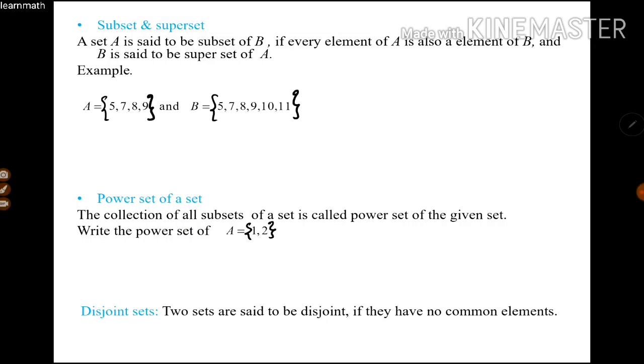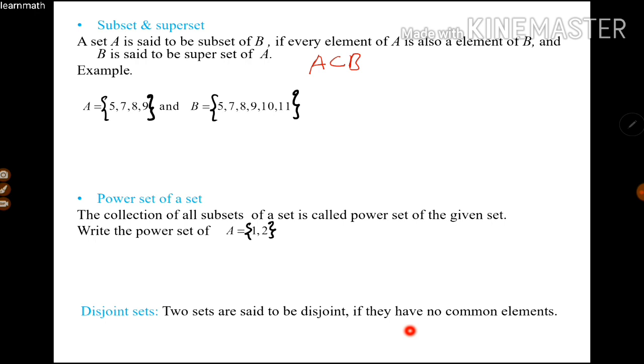Next one is subset and superset. A set A is said to be a subset of B if every element of A is also an element of B, and B is said to be a superset of A. It can be denoted by A ⊆ B. See the example, A = {5, 7, 8, 9} and B = {5, 7, 8, 9, 10, 11}.